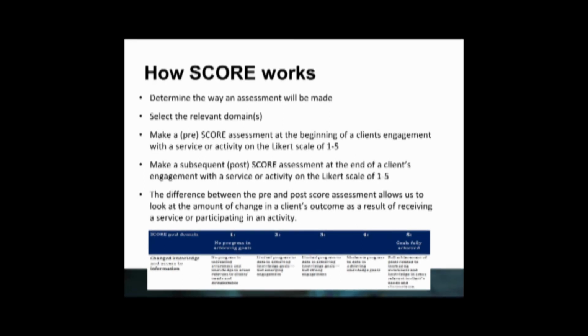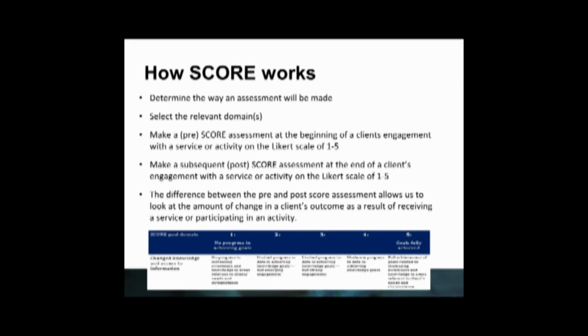You will then need to select the relevant SCORE domain. Will it be under circumstances, goals, or satisfaction for individuals, or will it be a community for a larger group? The example that's shown on the screen is of the SCORE goal domain, and the intended outcome is for change, knowledge, and access to information. You can also note from that example shown on the screen that it is what we call a Likert scale.